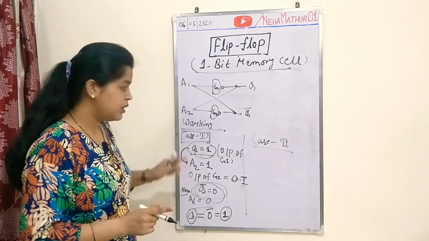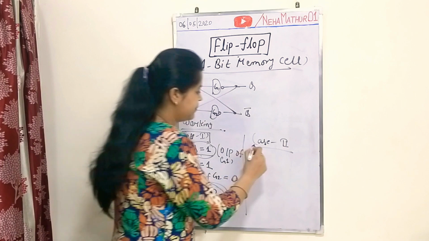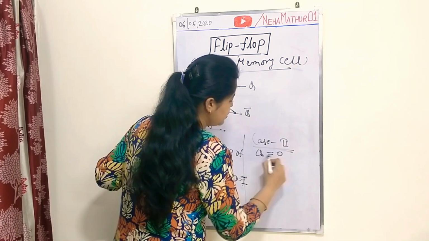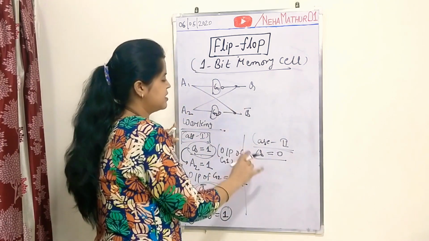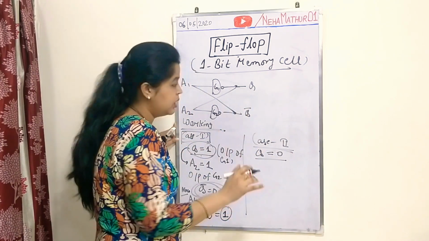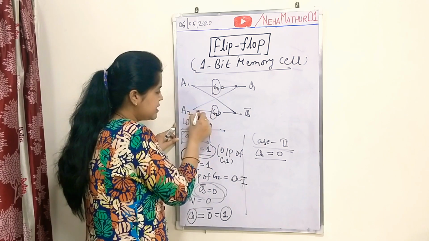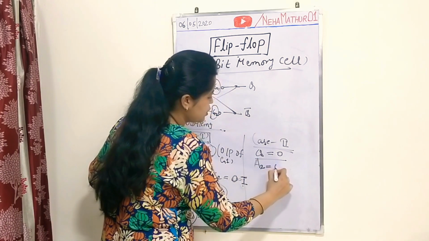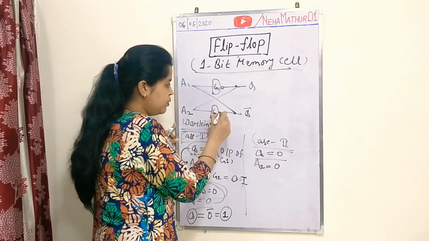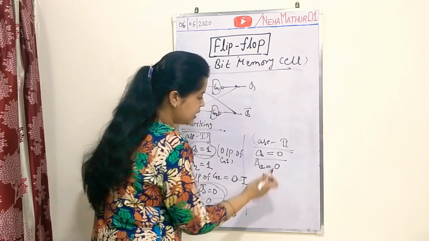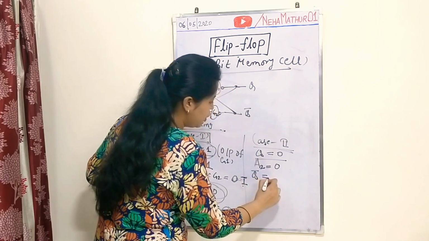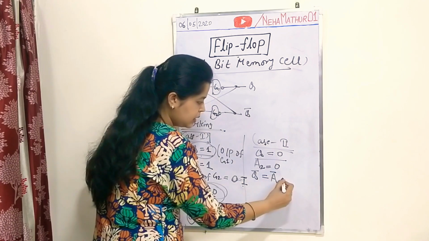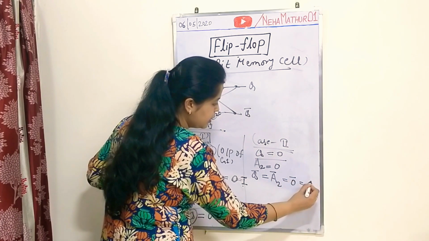This is justified in this case, while in case 2 I am taking the assumption that Q is equal to 0. Now see, Q is the input of G2, that means now A2 is equal to 0. G2, which is an inverter, will invert this applied input, and Q bar will be the complement of your input, that means 0's complement, that means 1.